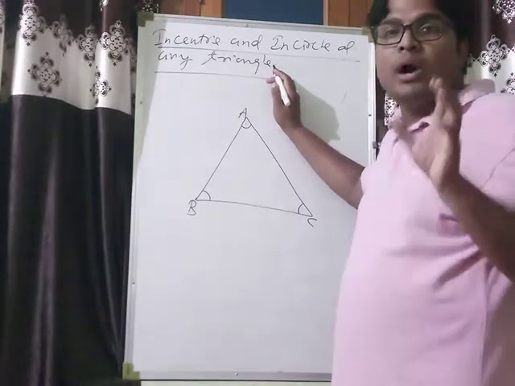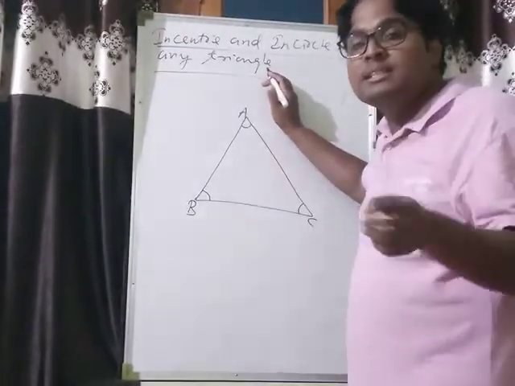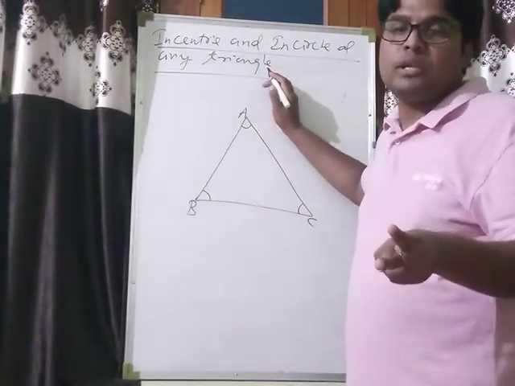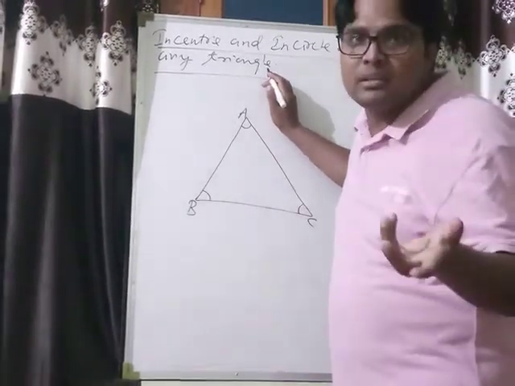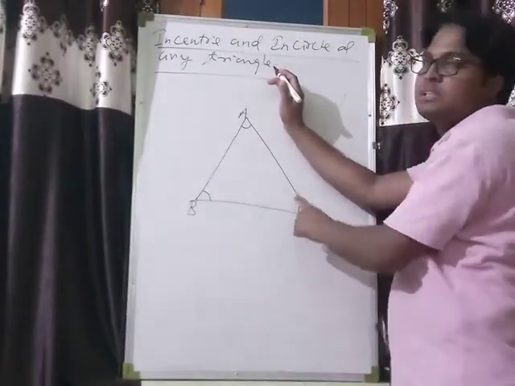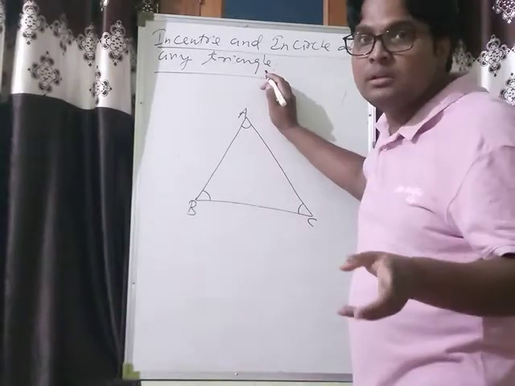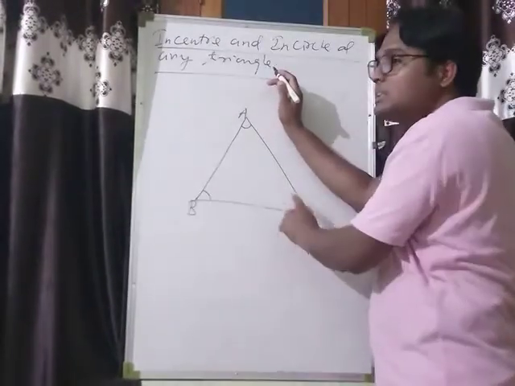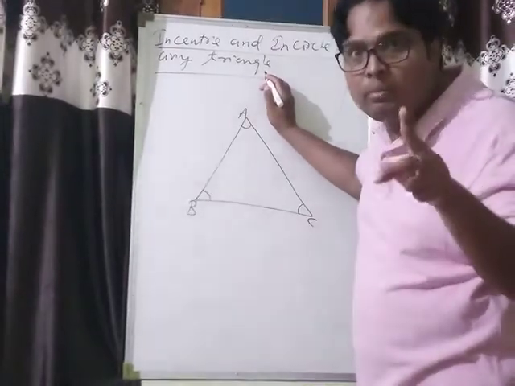But we want a line which divides it into two equal parts. That line is the angle bisector. So draw the angle bisectors of angle A, angle B and angle C, meaning draw the lines which divide angle A, angle B and angle C into two equal parts.